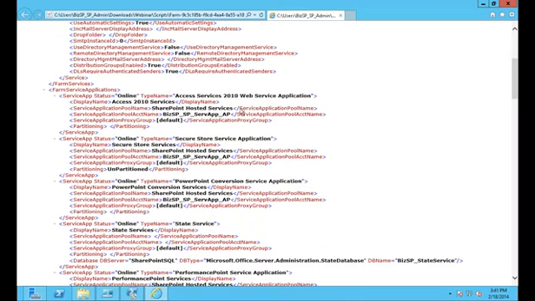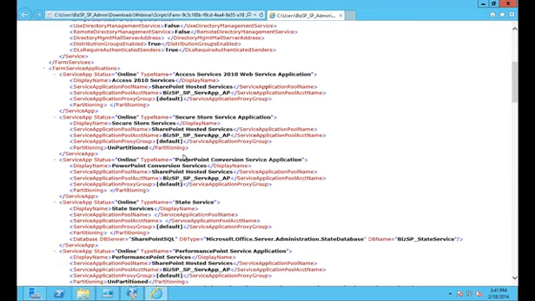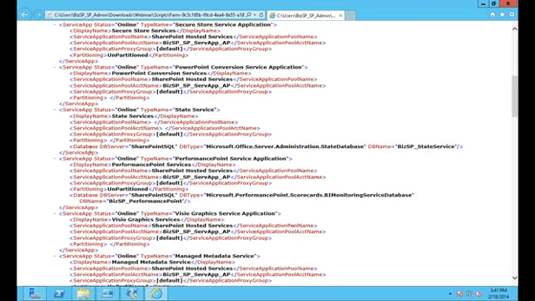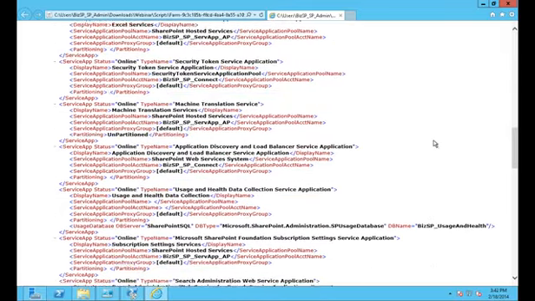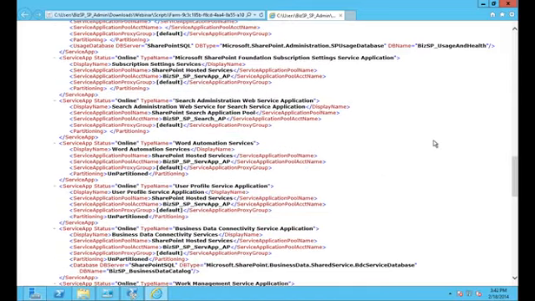Incoming email. Then we get down to farm service applications. So here I've got type, name, whether it's online or offline. Some of these actually have databases as well. So then I've got nodes here for database, DB server, database type, and then the database name. So that's really good for being able to reattach your databases back to the service apps correctly.